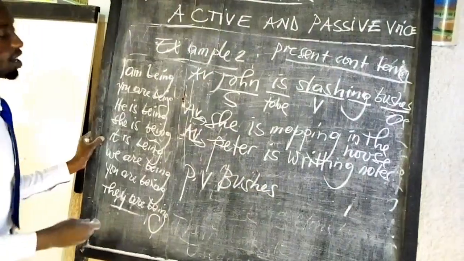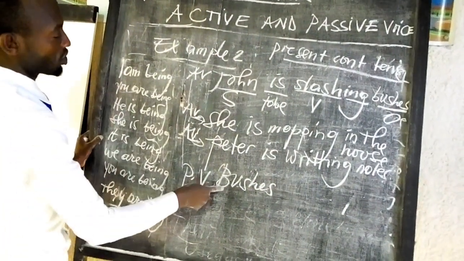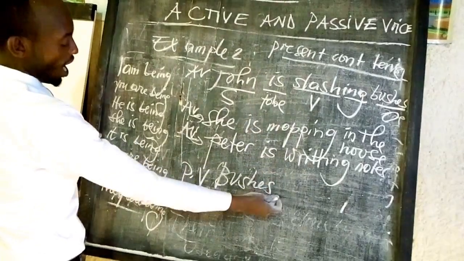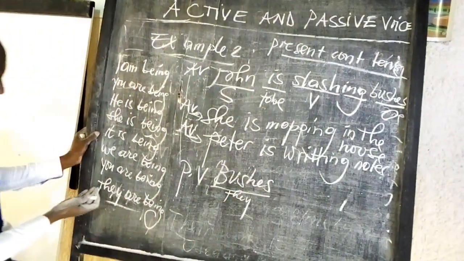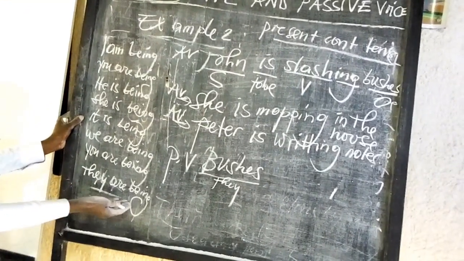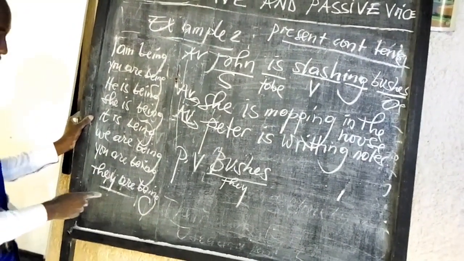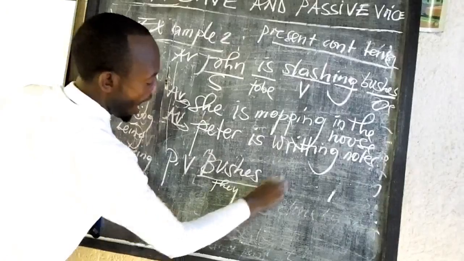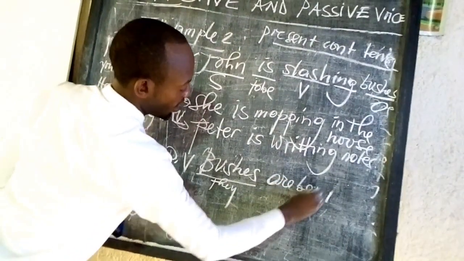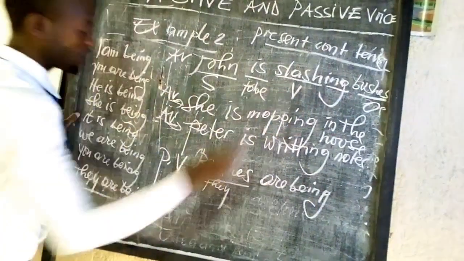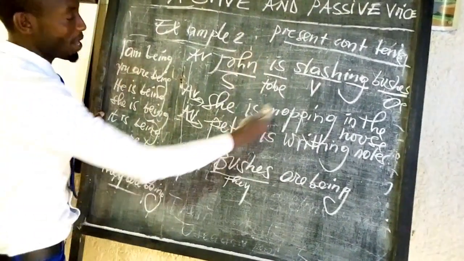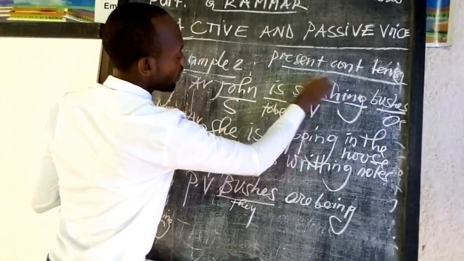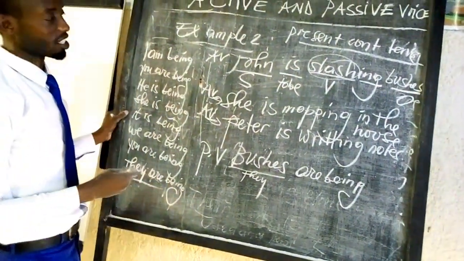Bushes. And after saying bushes, we say that are in plural. They can be replaced by them. Coming back from this, we use the verb to be in present continuous tense. We say that are being. After putting the verb to be into present continuous tense, we add the past participle of the verb we have, which is verb to slash.